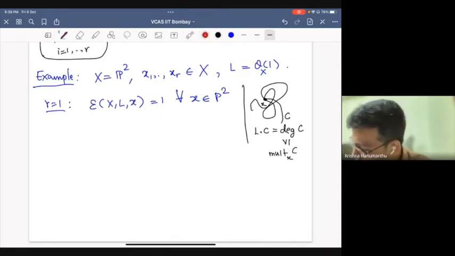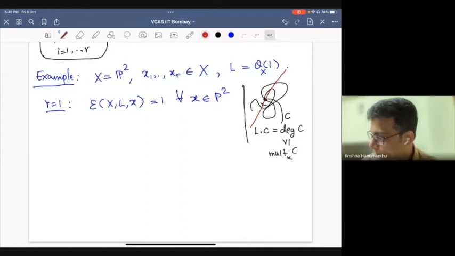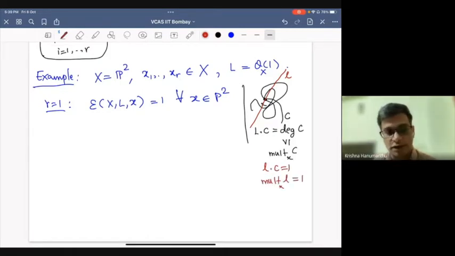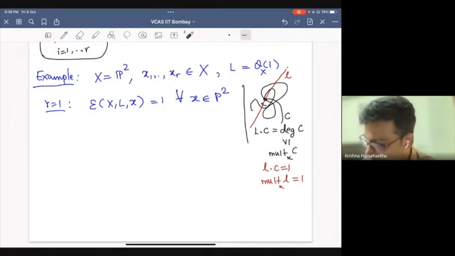so maybe you can take the line. L dot C is 1, and the multiplicity of L at X is 1. So one of the Seshadri ratios, they're called, is 1, and every other Seshadri ratio is at least 1, which is exactly the proof that it is equal to 1. Now let's look at more interesting cases.